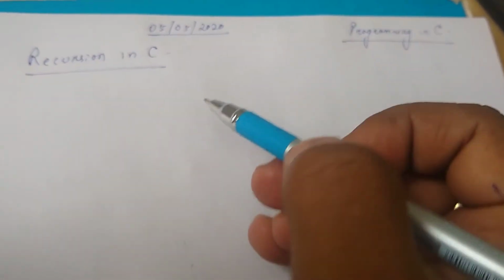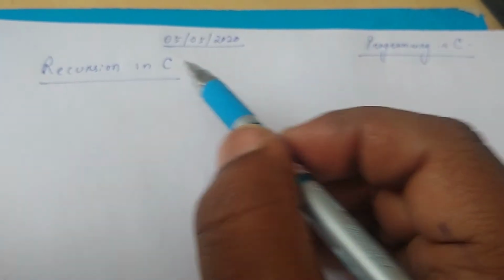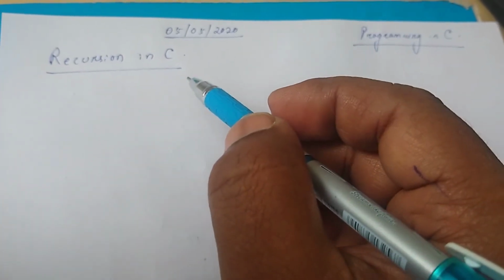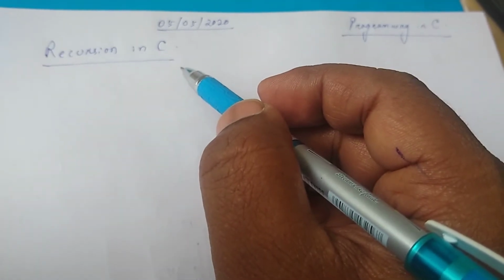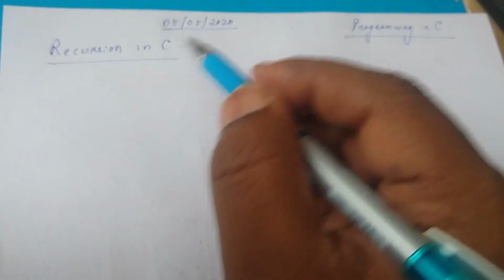Good morning everybody. Today in the class of programming C we'll discuss recursion in C. Actually here we'll discuss the recursive function. Recursion means calling a function again and again by the same function.